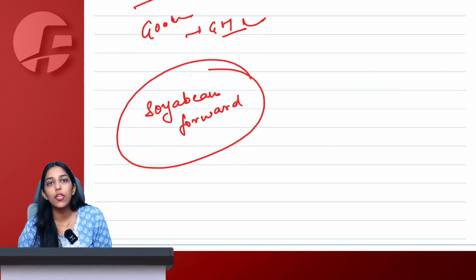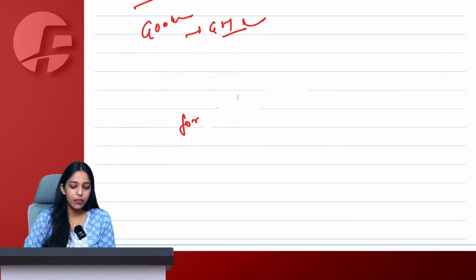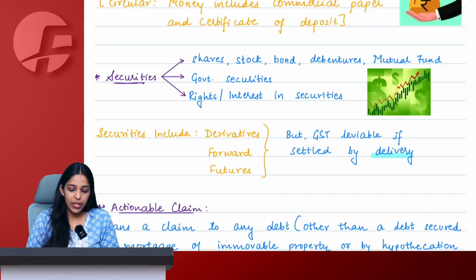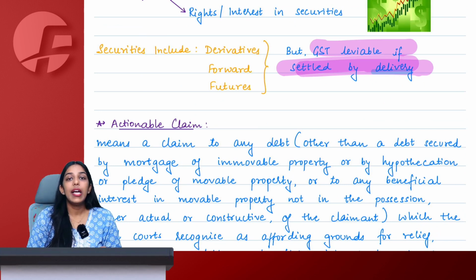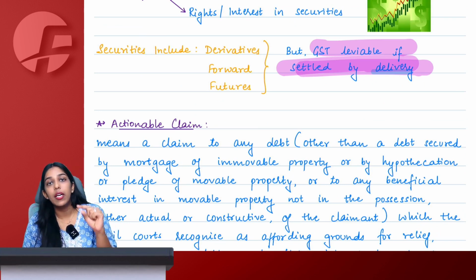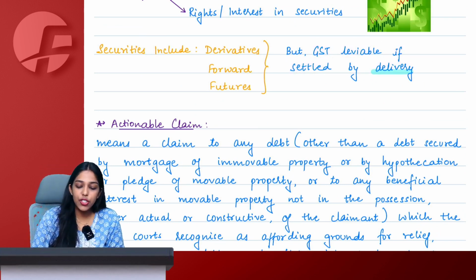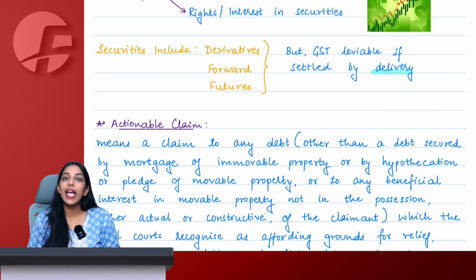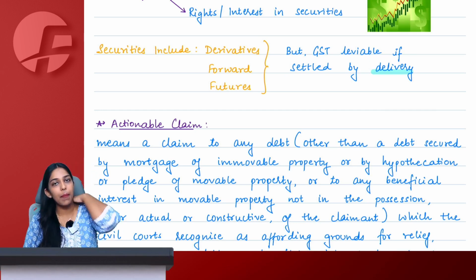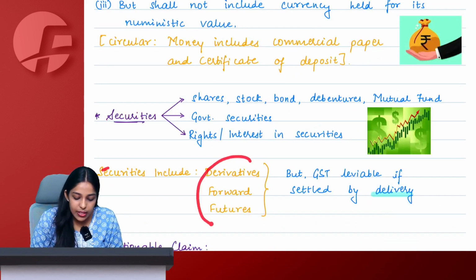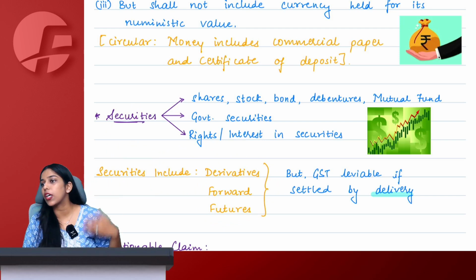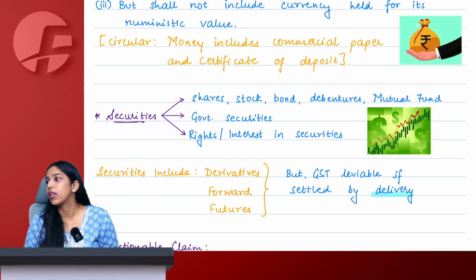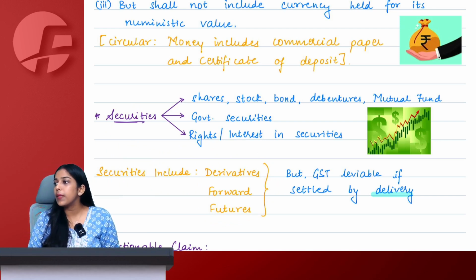Tell me, is this clear to everyone? Is this clear to all of us that in case of derivatives, forwards or futures, GST will be leviable if I settle them by delivery, by physical settlement. In case of net settlement or cash settlement, GST will not be applicable because simply these things are included in the definition of security and securities are not considered as goods. Is it clear, everyone? Yes ma'am.